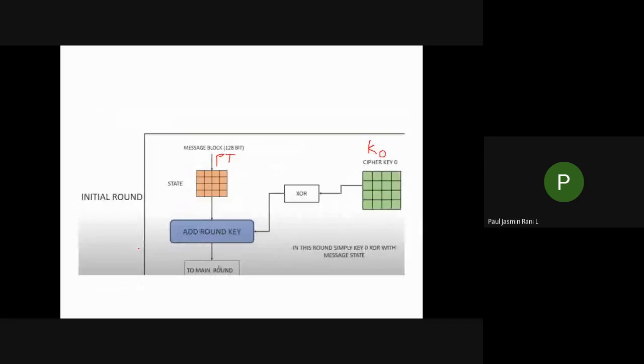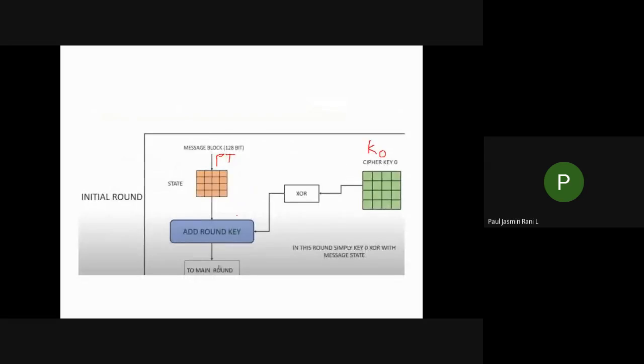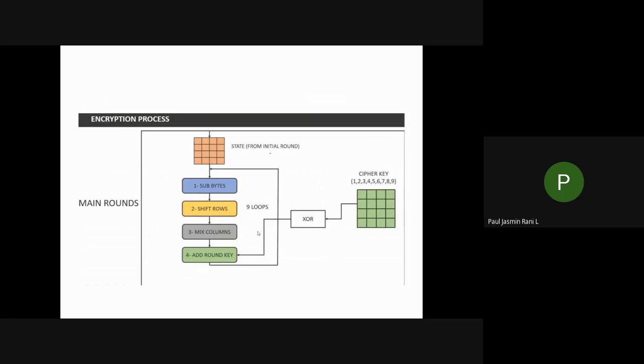Now let us see the second round. The second one is nothing but your main round. This is a very important thing. Inside your main round we will be using 4 steps. What are the 4 steps? Sub bytes, shift rows, mix columns, add round keys. These 4 steps are important and are repeated for 9 rounds. So this is the main rounds.